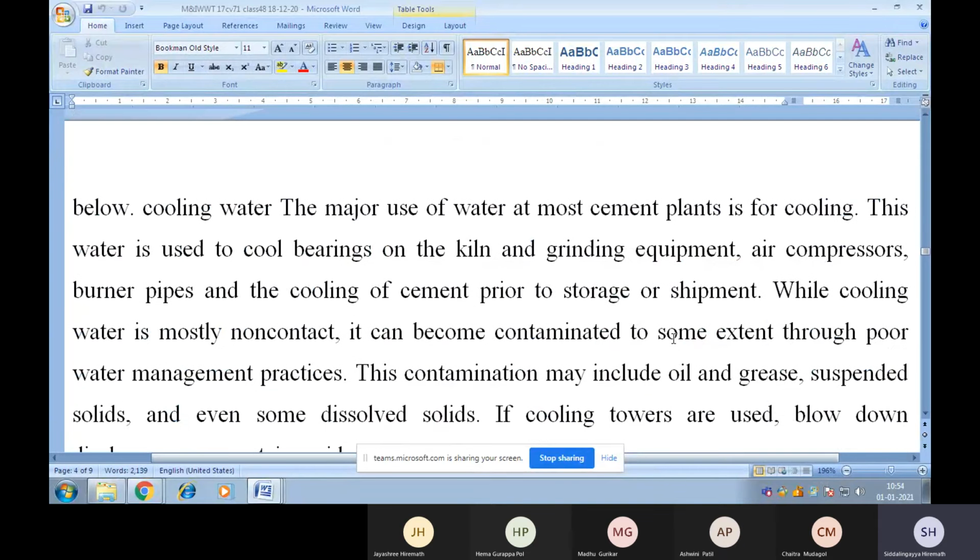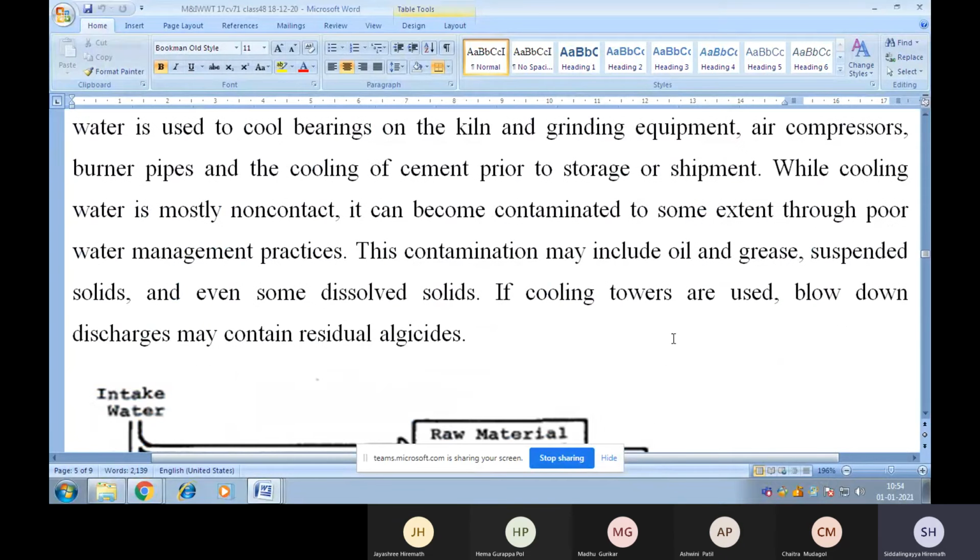This water is used to cool the bearings on the kiln and grinding equipment, air compressors, burner pipes, and for the cooling of cement prior to storage or shipment. While cooling water is most often non-contact, it can become contaminated to some extent through poor water management practices.